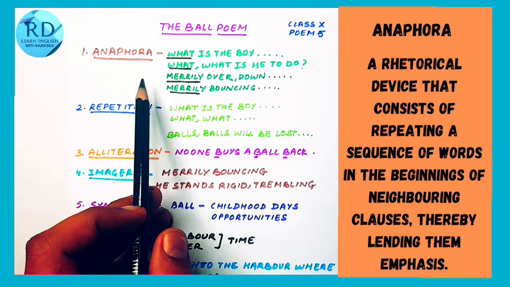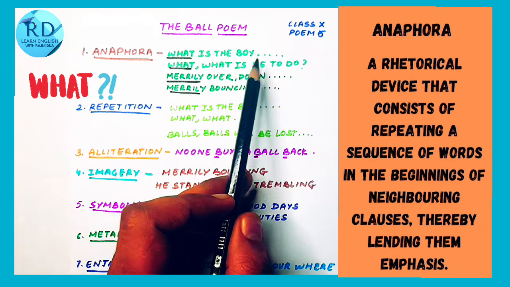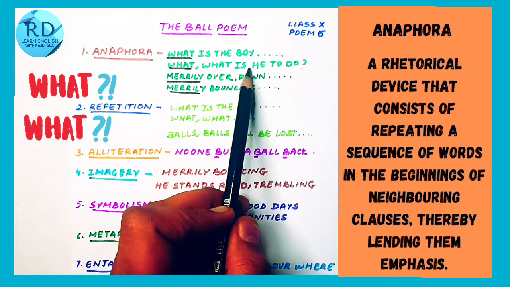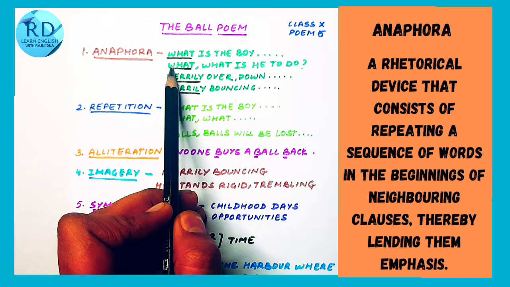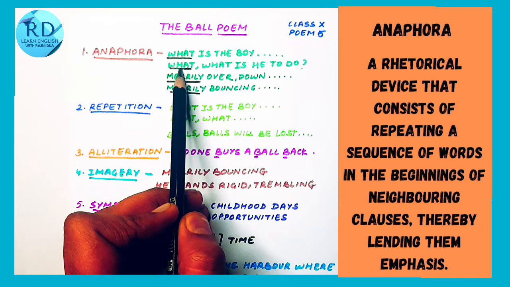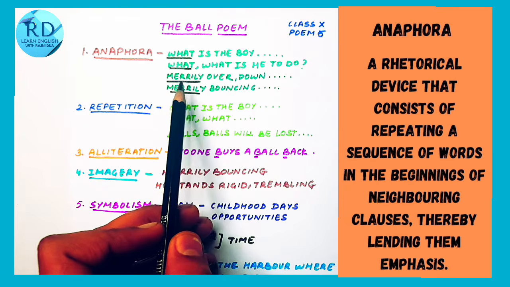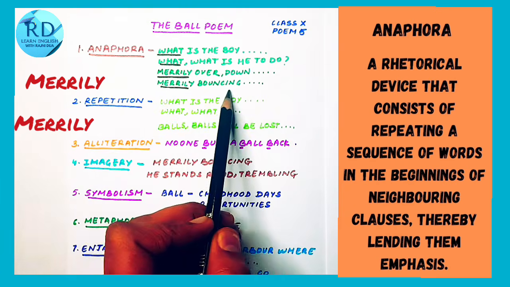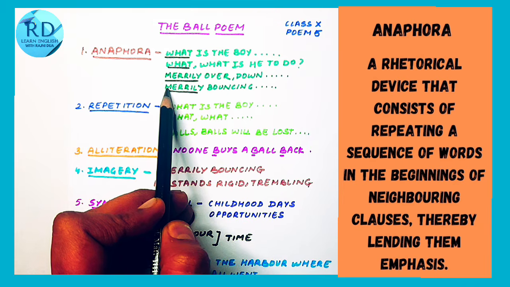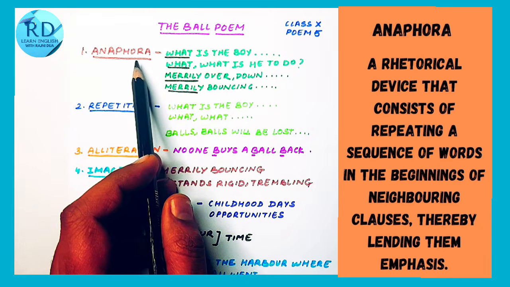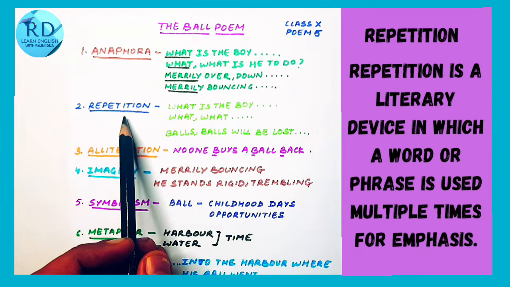For example, here: what is the boy now? What is he to do? So this "what is" is getting repeated in the beginning of these lines. So this is anaphora. In the same way, merrily over or merrily bouncing. So again, repetition of sequence of words in the beginning. It is anaphora.